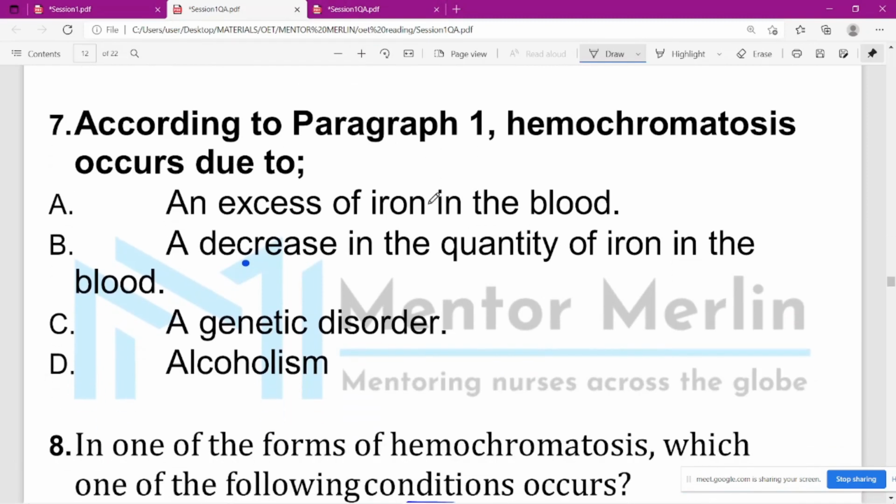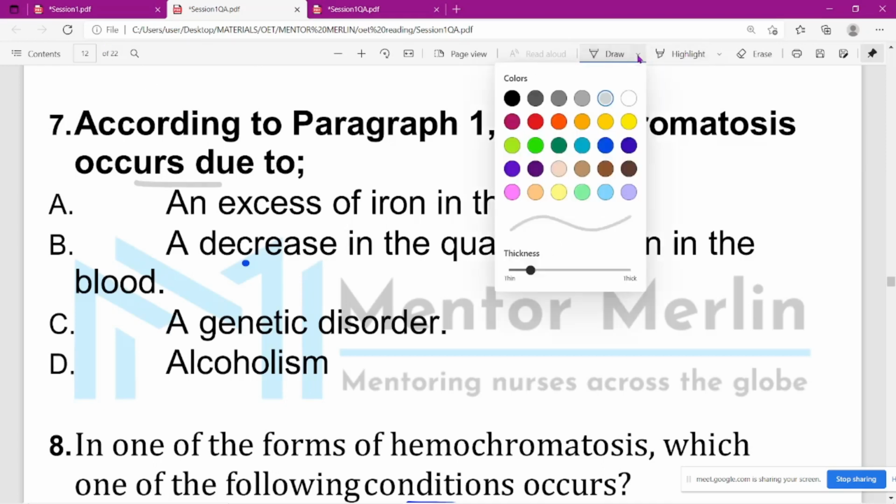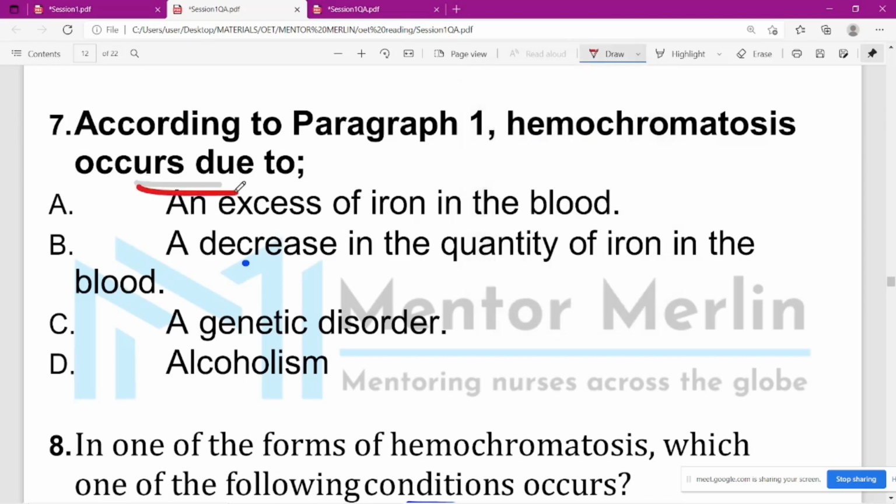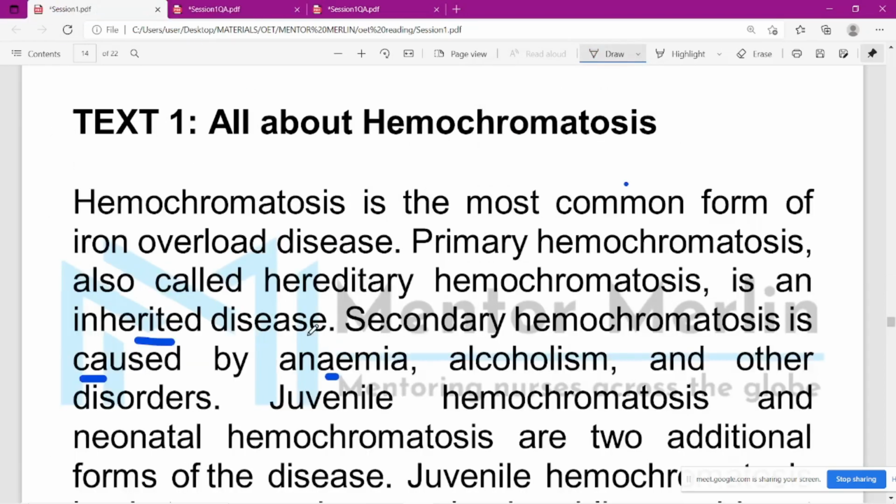Okay, so the first question is, according to the paragraph, hemochromatosis occurs due to what reason? So how did you find the answer?